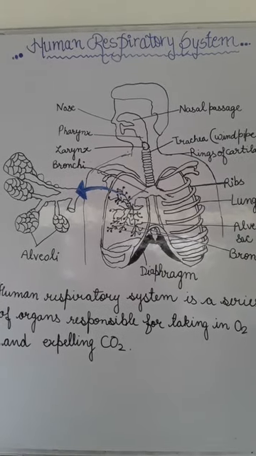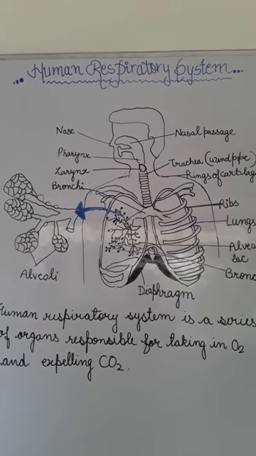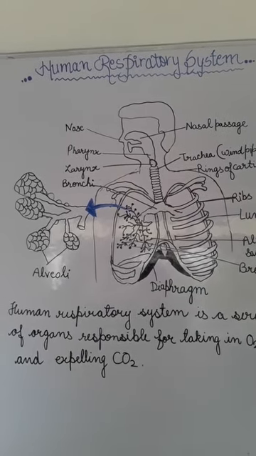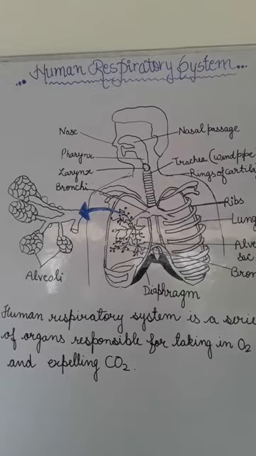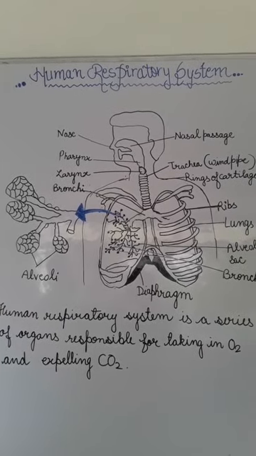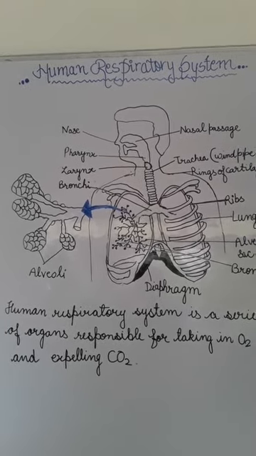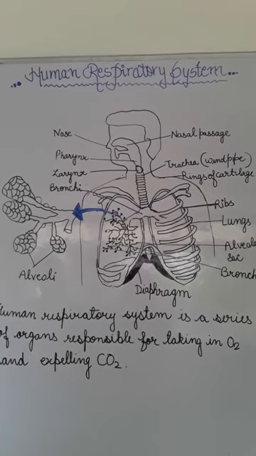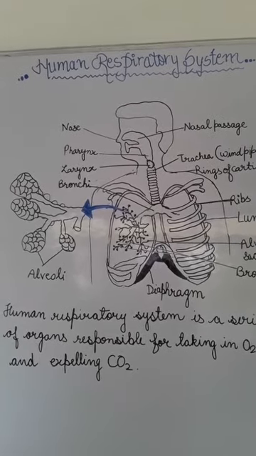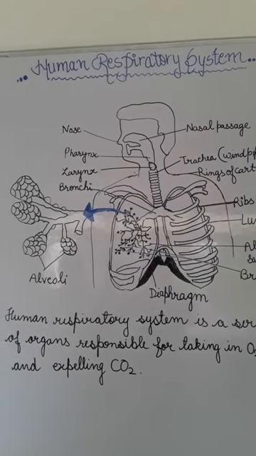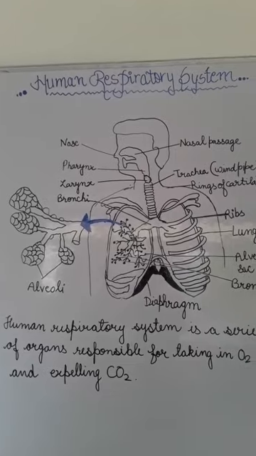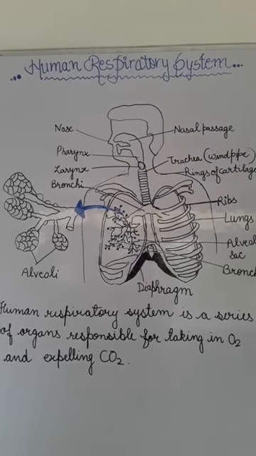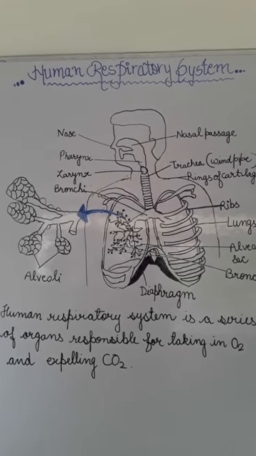So now we will study about the human respiratory system. The human respiratory system is a series of organs which are responsible for taking in oxygen and expelling carbon dioxide. It serves to provide fresh oxygen to all body cells, and it removes harmful carbon dioxide from the body. The human respiratory system consists of different organs, so let's study about them.